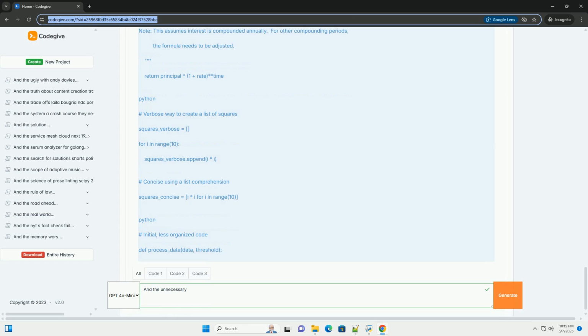Example, Python. Explanation: In calculate_area_verbose, the area variable is assigned the result of length * width only to be immediately returned. The calculate_area_concise version directly returns the result, making the code shorter and easier to read. More complex example: here, the list comprehension in process_data_concise eliminates the need for the result list and the processed_item variable, resulting in a more compact and expressive solution.